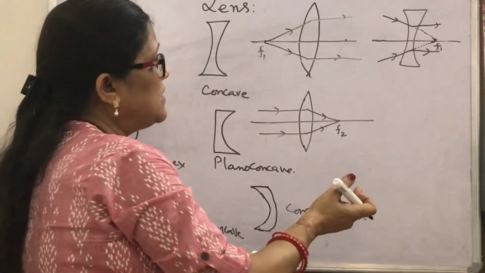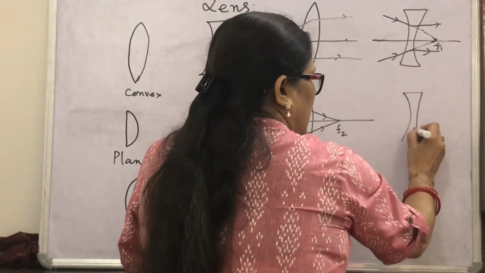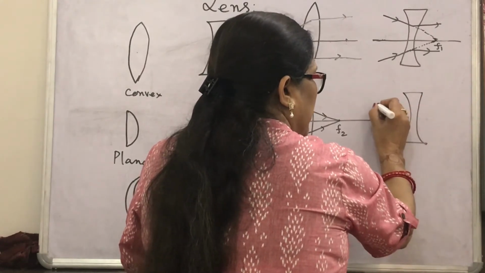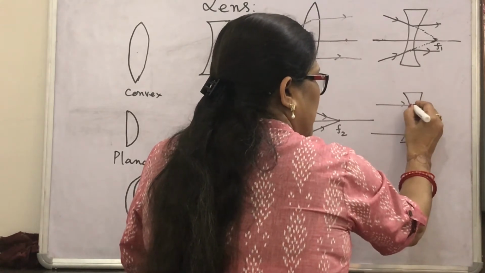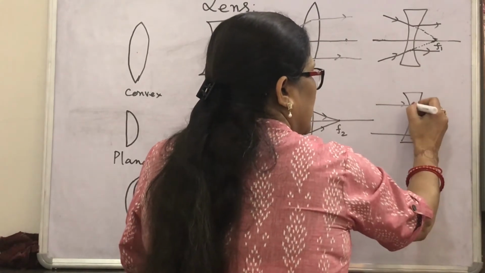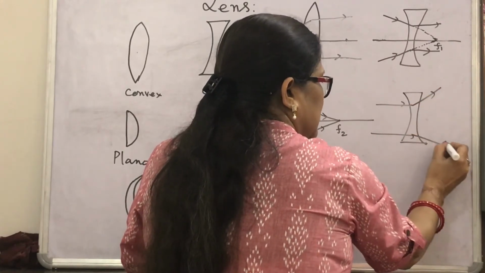What about the concave lens? You draw the concave lens and see what happens if light rays come parallel to it. After passing through the concave lens, they diverge like this.